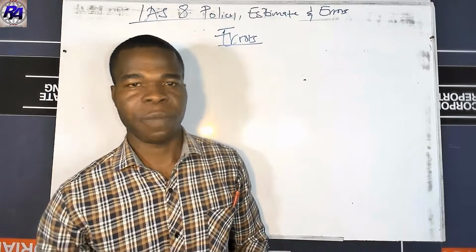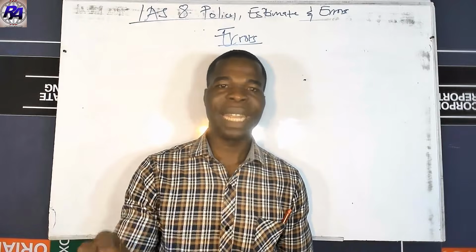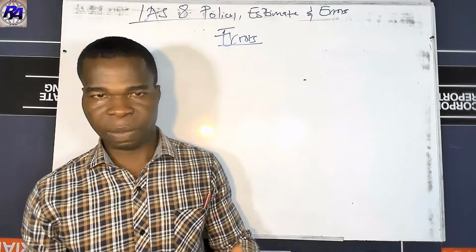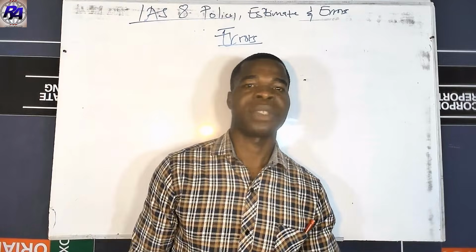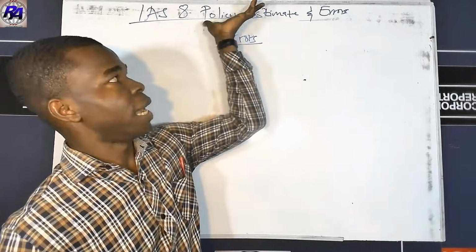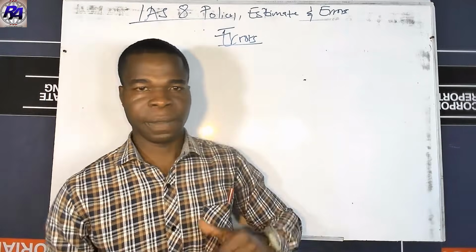Anytime there is an error in the financial statements, these errors need to be corrected retrospectively, just as you do for a change in policy.